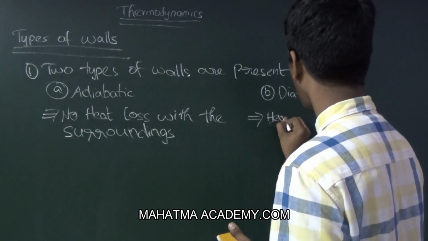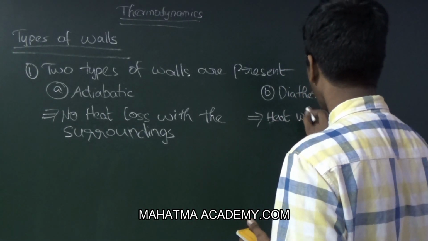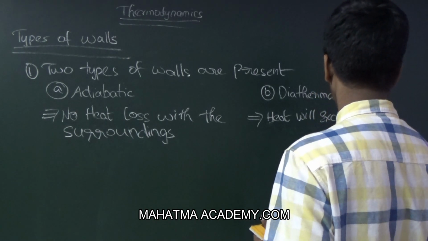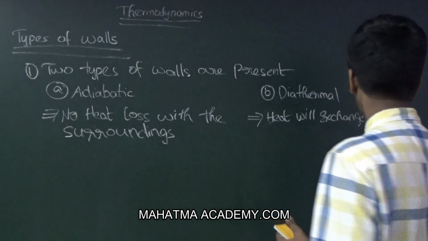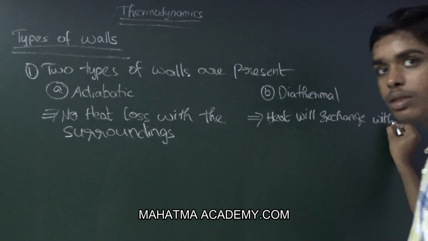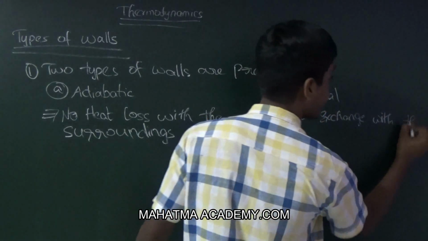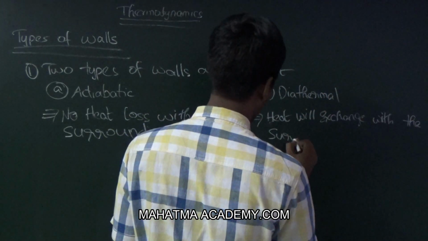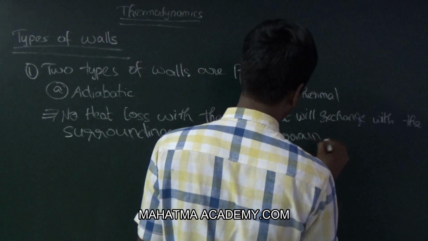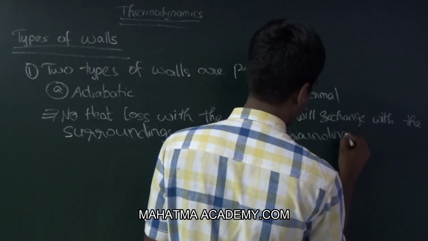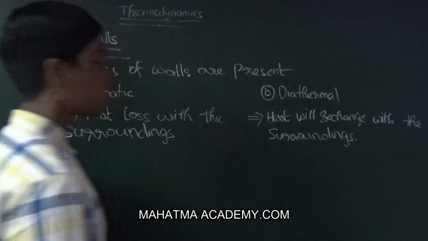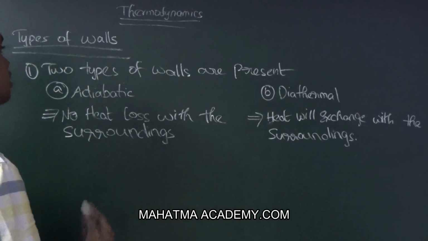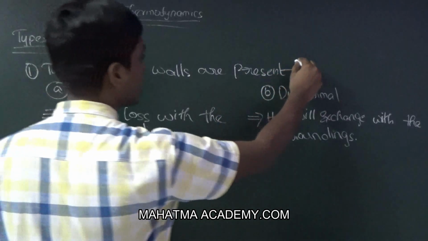Heat will exchange with the surroundings. Okay, now we have discussed the types of walls in the rigid type.